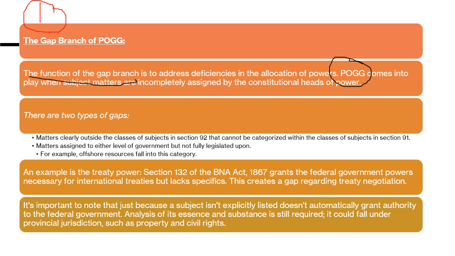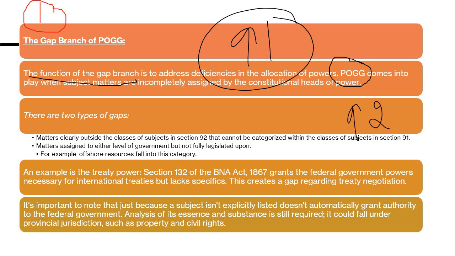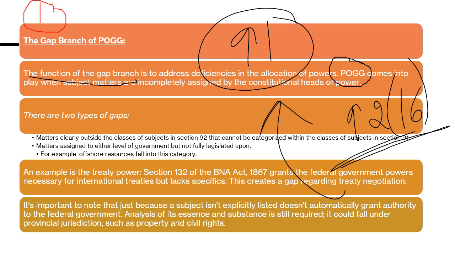It's important to note that just because a subject isn't explicitly listed does not mean it automatically comes to the federal government. Here, Section 91 is assigning the power of peace, order, and good governance to the federal government. So you have to keep this in mind. For example, when we see any matter which is unassigned but is related to local and private nature, then we go to 92(16). So it does not matter that something unassigned always comes to the federal government. Only things that are specifically mentioned come under that particular authority.